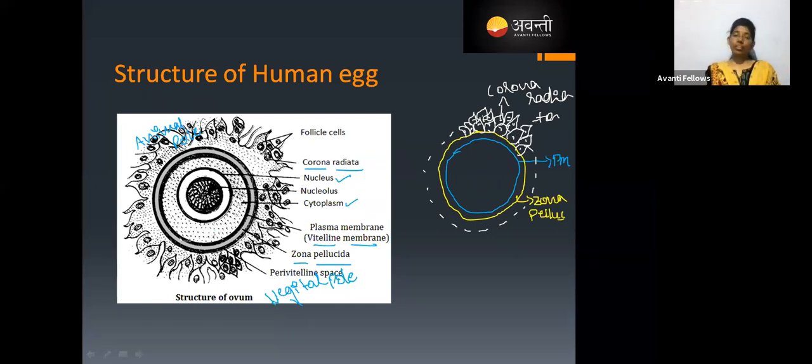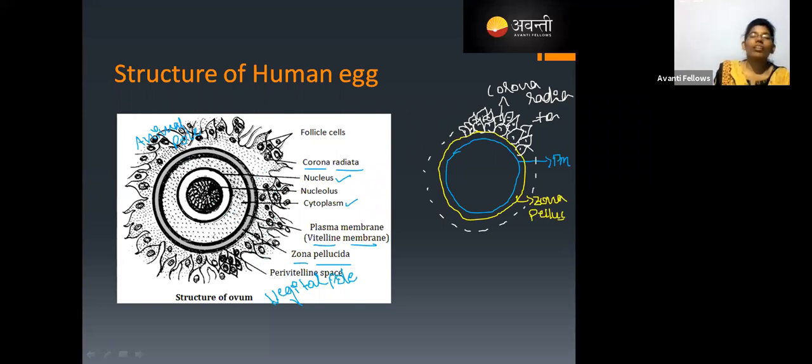After reaching the egg also, it has to produce sperm lysin, that is an enzyme, that ruptures the corona radiata, again it has to rupture the zona pellucida and then the vitelline membrane, and then that sperm is going to release the nucleus into the egg.